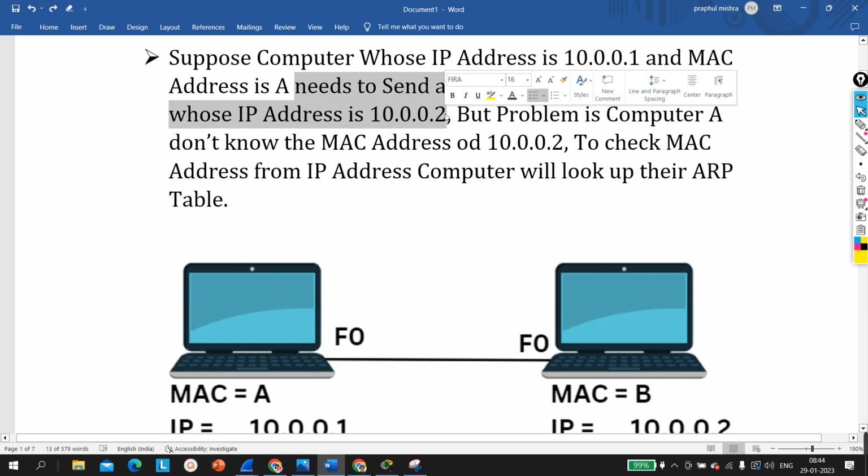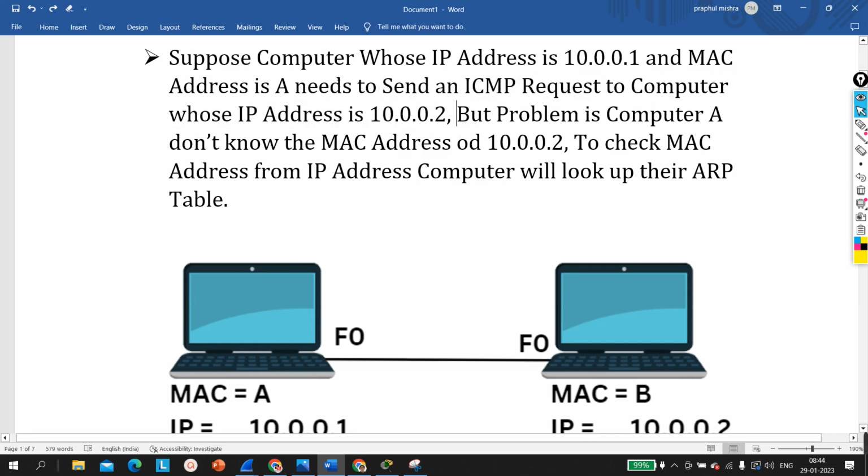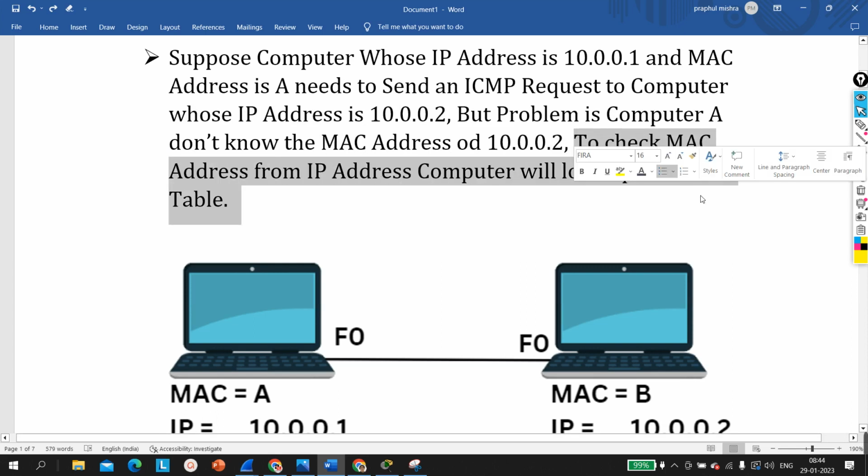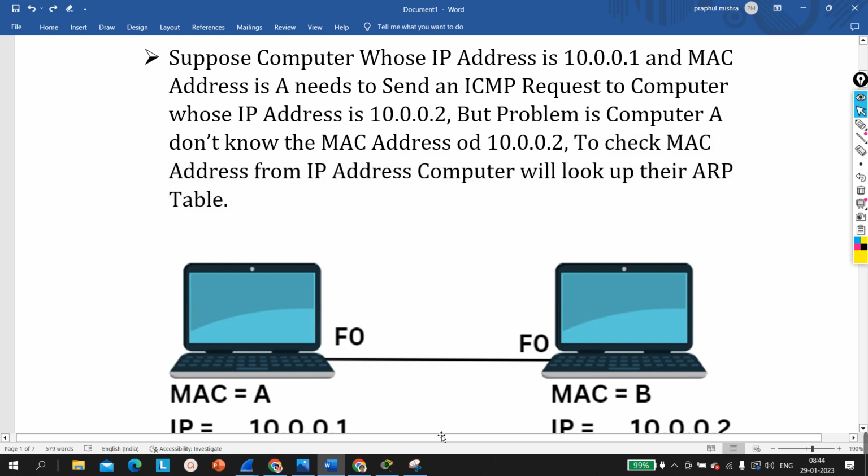This time you can see the destination belongs to the same network, because the source is 10.0.0.1 and the destination is 10.0.0.2, right? So this machine needs the destination MAC address. But the problem is computer A doesn't know the MAC address of 10.0.0.2. So to find a MAC address from an IP address, the computer will look up its ARP table.